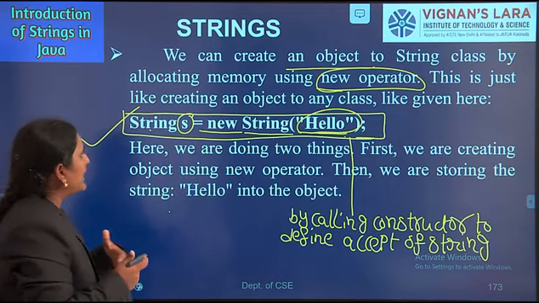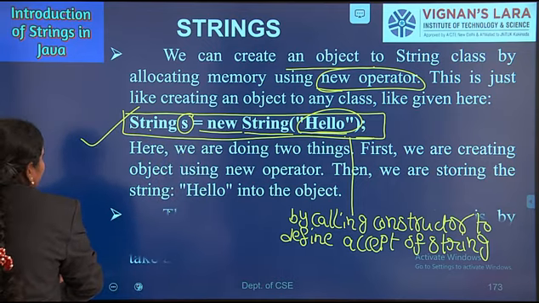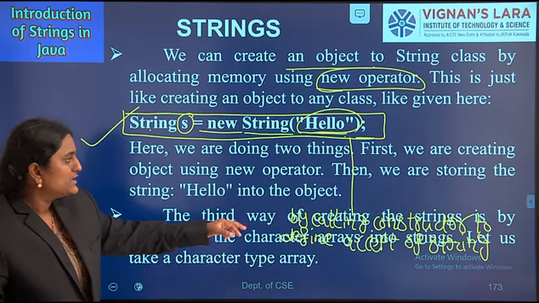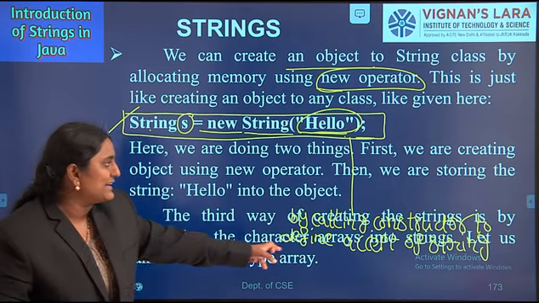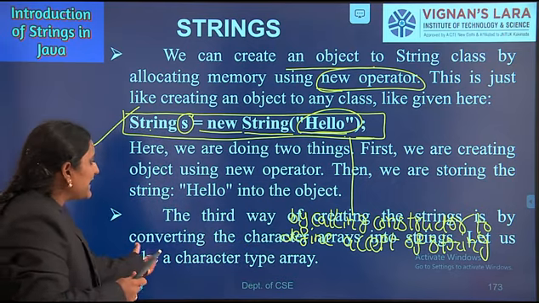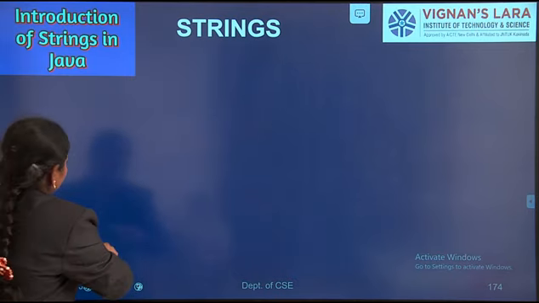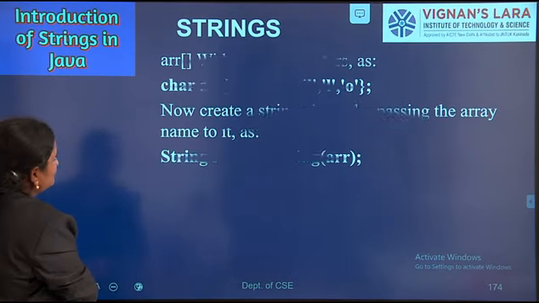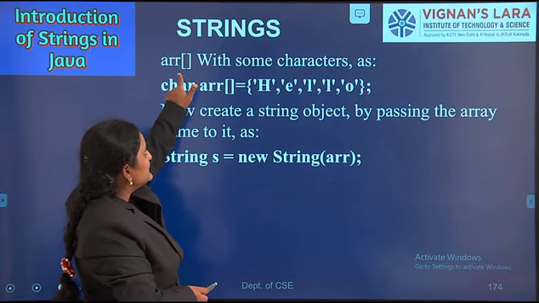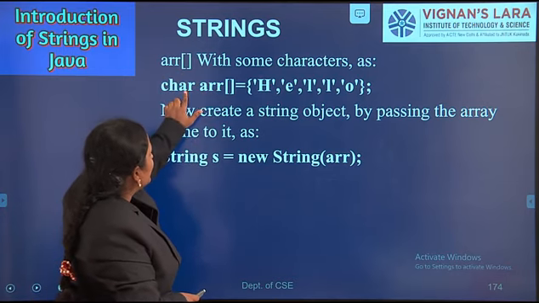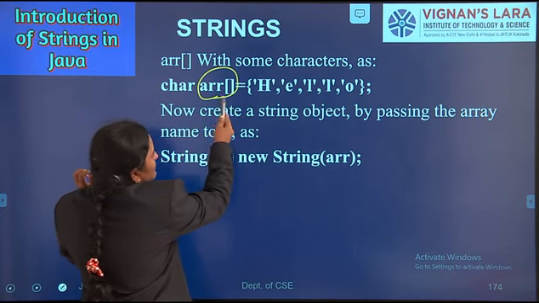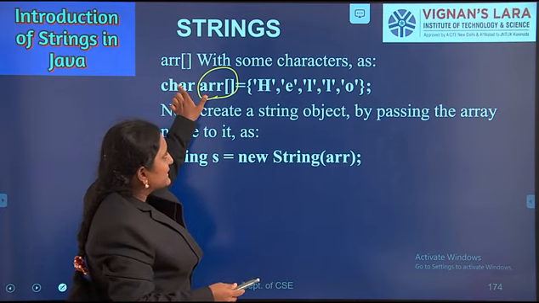Next, the third way of creating a string is by converting a character array into a string. Let us take a character type of array. Here I am declaring one variable, arr. It is an array type variable, char arr, the character data type.